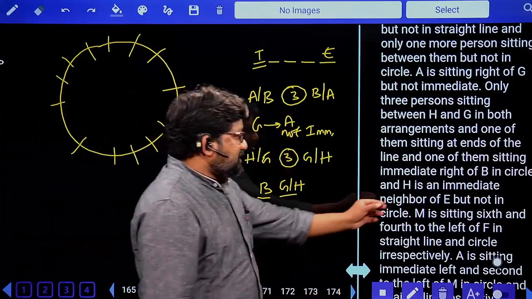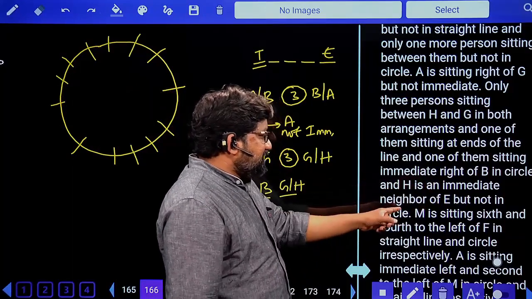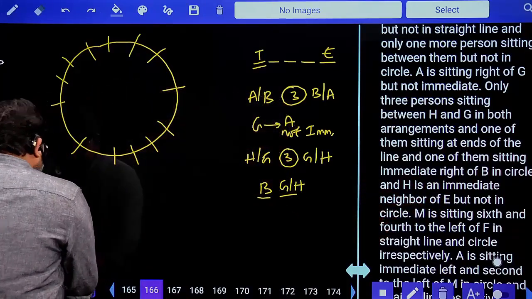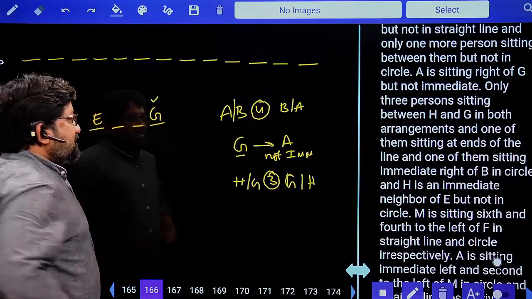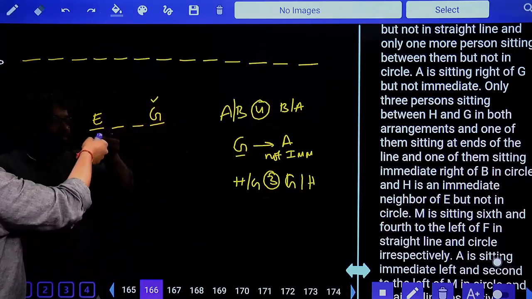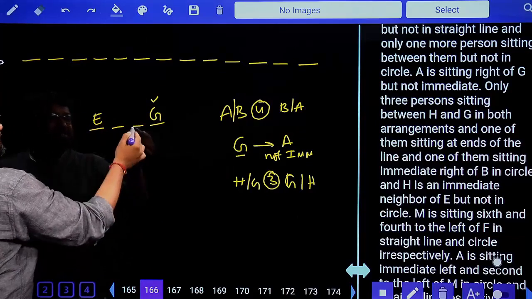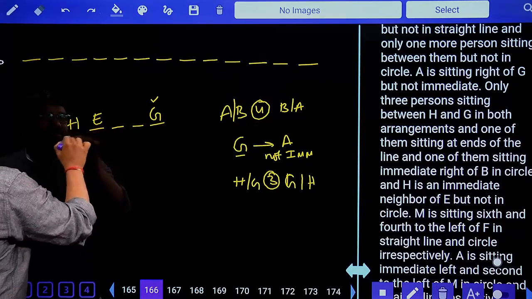Next, in circle, H is an immediate neighbor of E but not in circle. Then it should be an immediate neighbor in line. So the gap between G and H is 3: 1, 2, 3. H. Done.